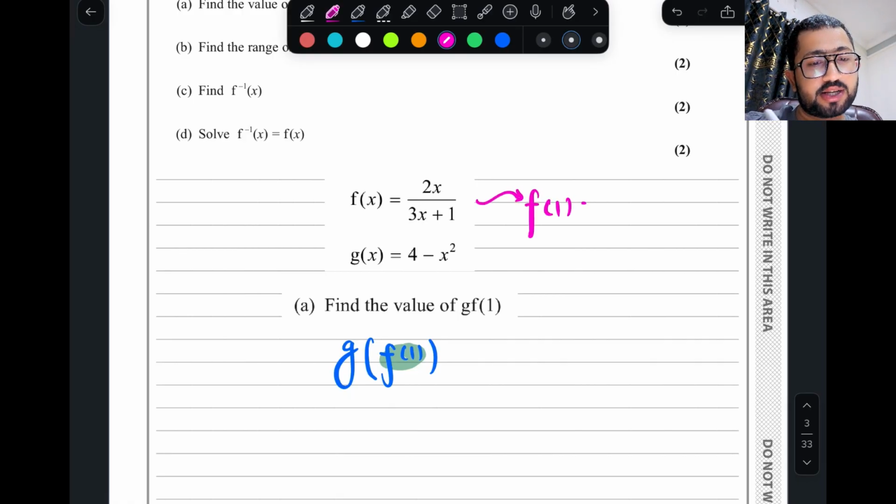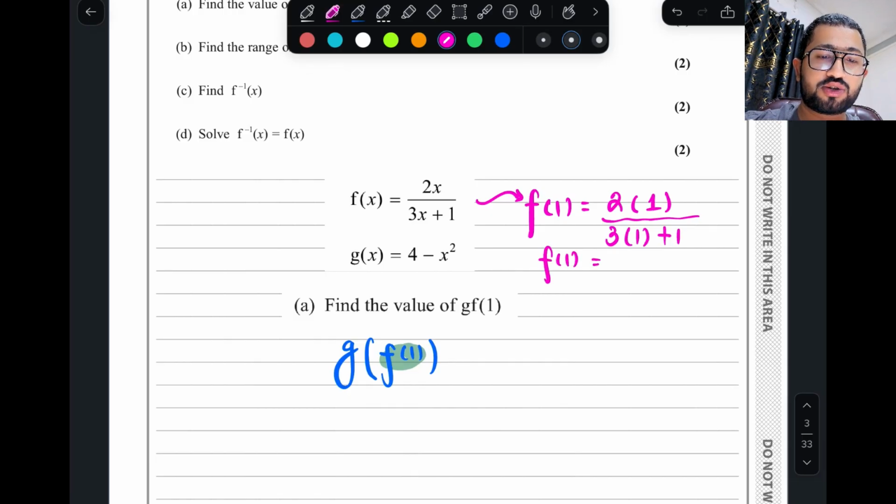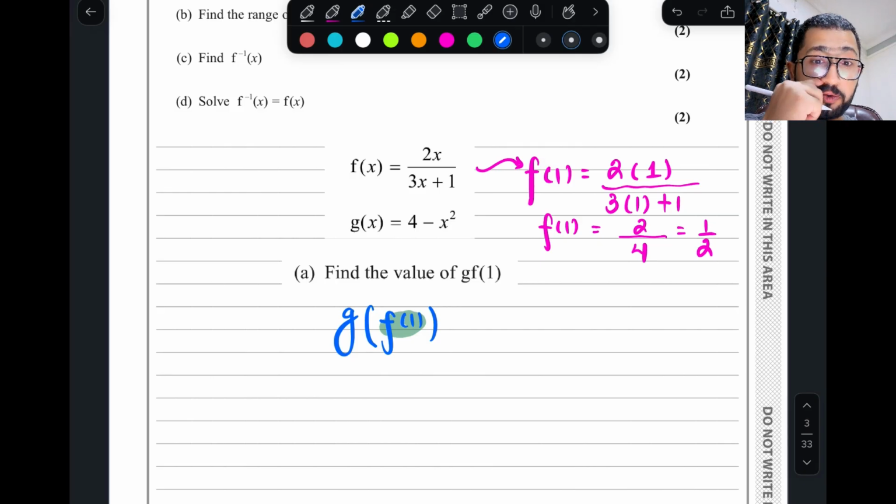What will be the value of f of 1? You have to put 1 instead of x. 3 times x, you have to put 1 instead of x. So what do you get? 2 divided by 3 plus 1, which is 4, so 1 over 2 is the answer. So what is the answer of f of 1? 1 by 2.